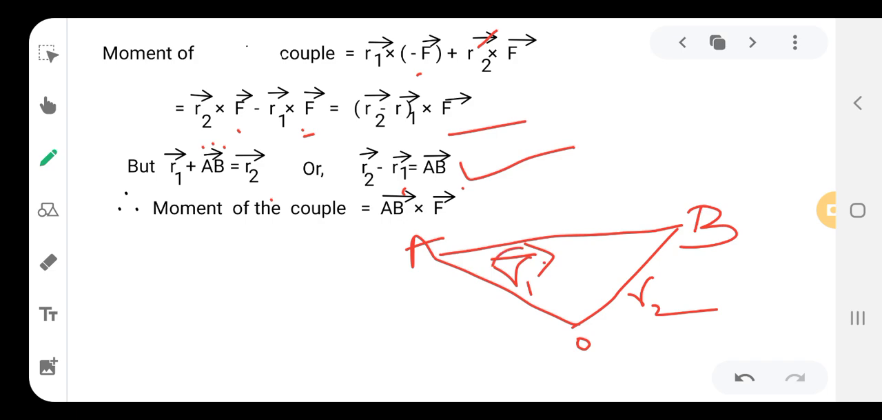Now when we add R1 and AB, it is equated to R2. Therefore R2 minus R1 will give the AB distance. Therefore the moment of the couple is equal to, let us consider a single force on the body, AB cross F. Here AB is nothing but like R. So R cross F, that is the moment of the couple.